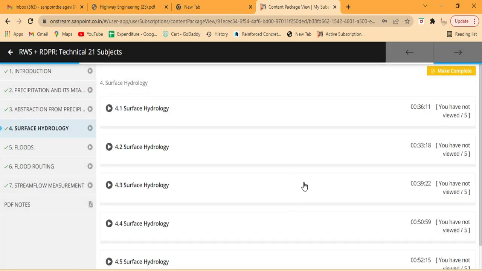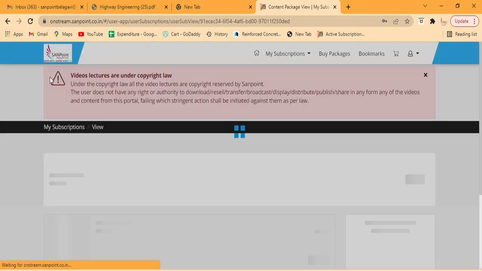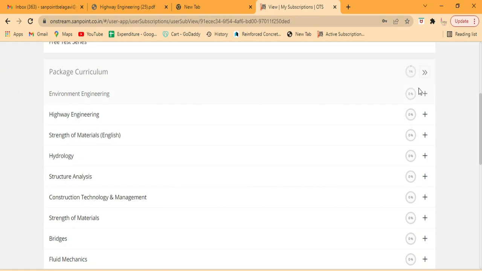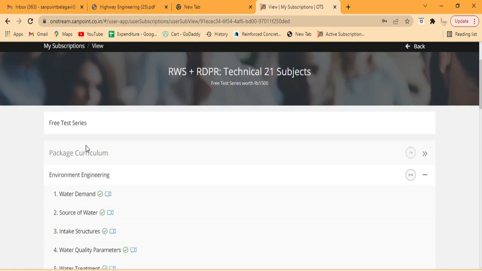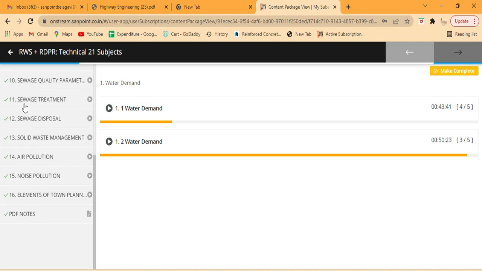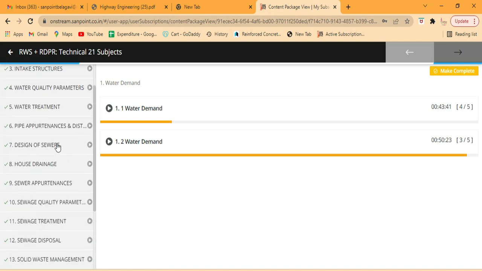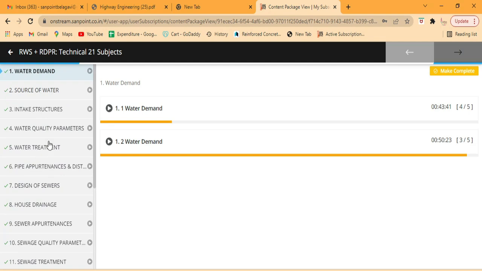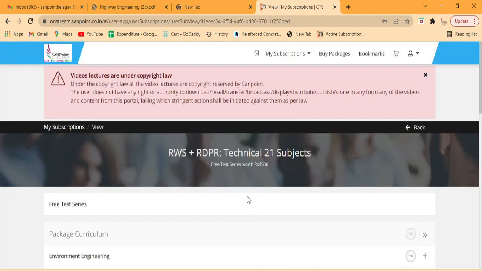So after you join Adkule, you may not know how to use the package or how to use the portal. So just click here and start preparing. Whichever lecture, first you should study in the order only, you should not pick and read from the middle, because all these will be dependent. In some subjects they are independent, but here they are very much dependent. So click and watch, and that is how you will be giving the test series also.